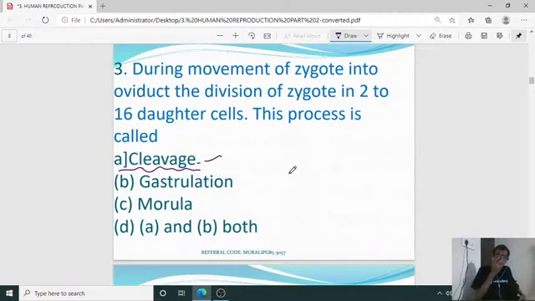The stage is called morula, the division is called cleavage, and after the morula it will later enter into gastrula. After morula, blastula is there, in a unilaminar condition. Blastula gives a gastrula. For all this, there should be cleavage, division. Mitotic division will be there to increase the number of cells in the mass.